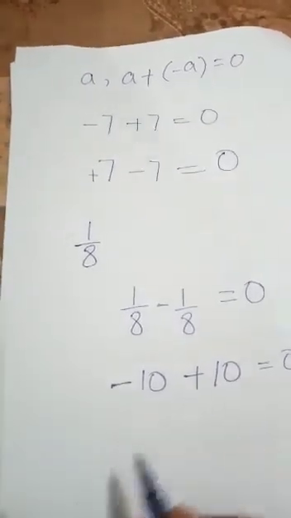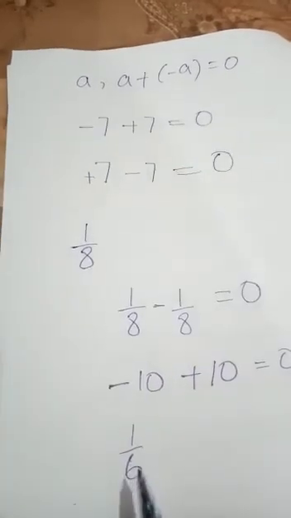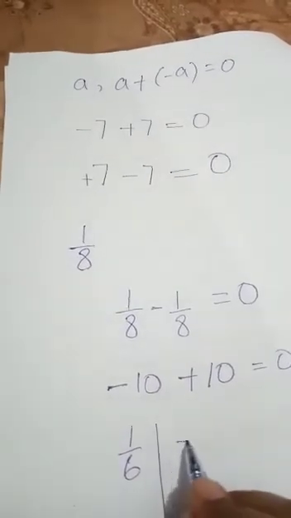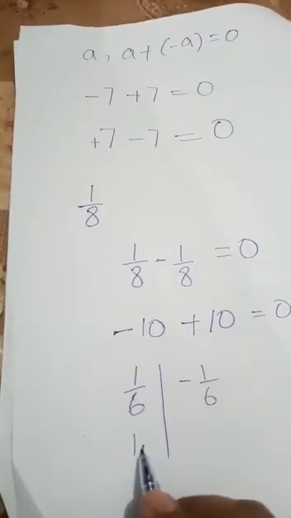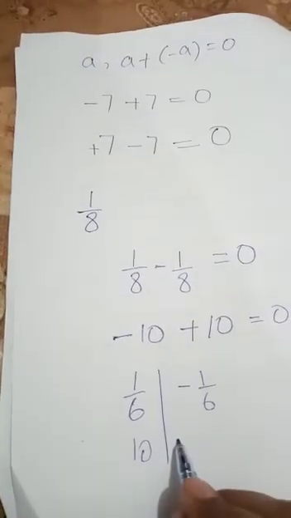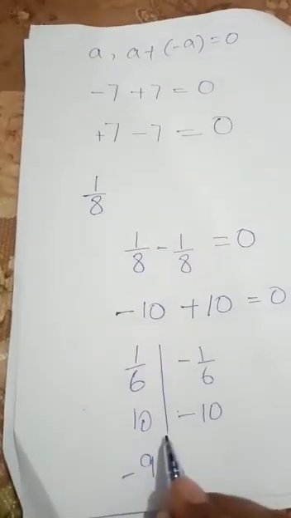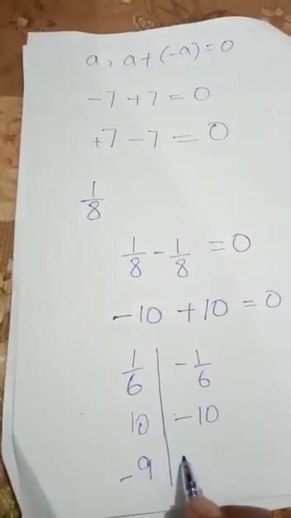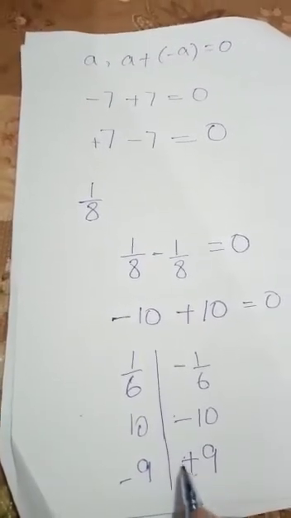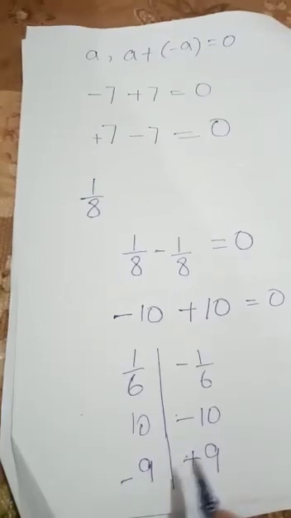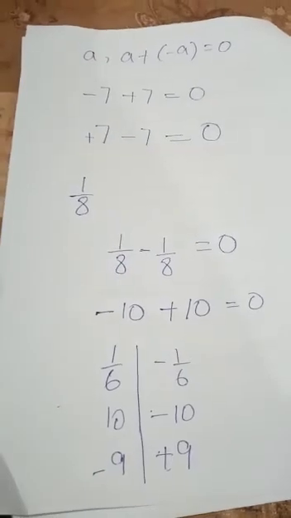Now in the question, how will we write it? For example, I have 1 by 6. The additive inverse of 1 by 6 is minus 1 by 6. Now for example, I have 10. The additive inverse is minus 10. If I have minus 9, then the additive inverse of minus 9 will be 9. We don't need to write plus, because a number without a sign also shows positive.